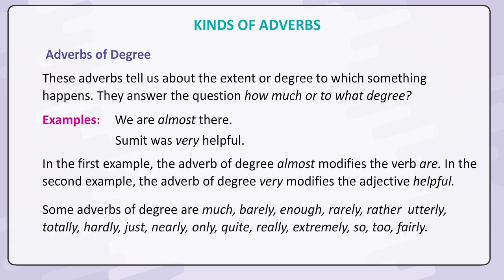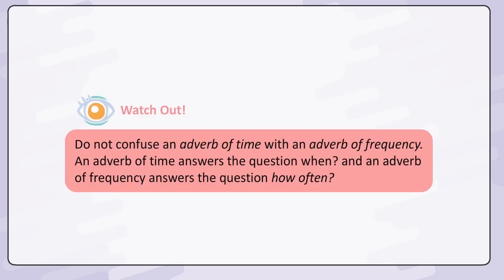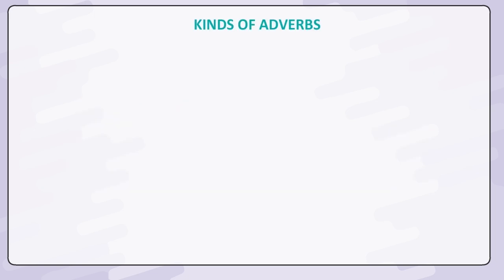Some adverbs of degree are much, barely, enough, rarely, rather, utterly, totally, hardly, just, nearly, only, quite, really, extremely, so, too, fairly. Watch out! Do not confuse an adverb of time with an adverb of frequency. An adverb of time answers the question when, and an adverb of frequency answers the question how often.